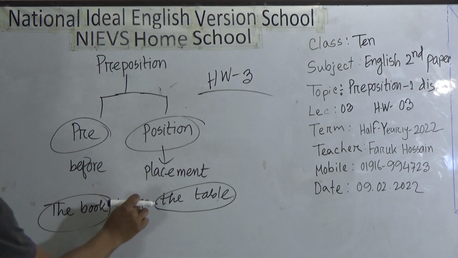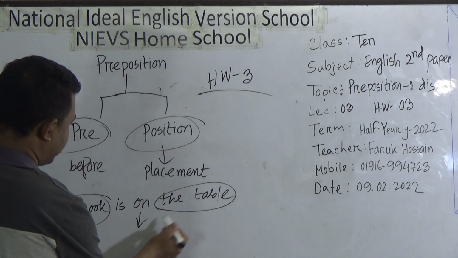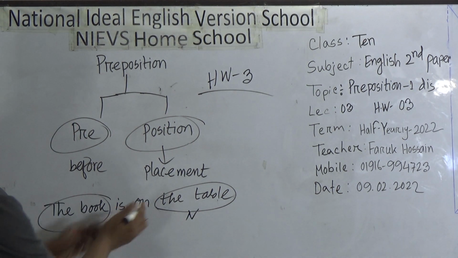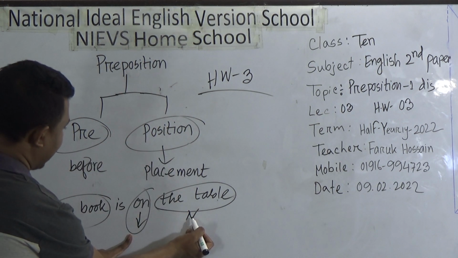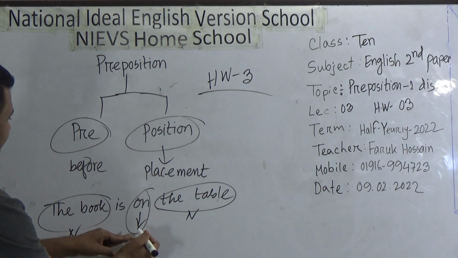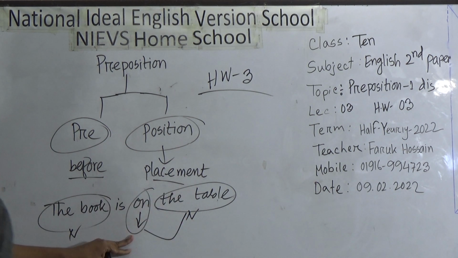So what is its task? Here this one is a noun and this one is also a noun. So this one's placement is before the noun. So from this notion, this is a preposition. Why? Before position, before placement.